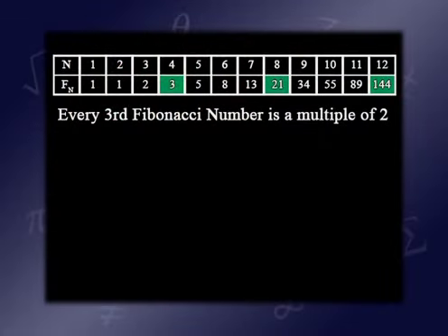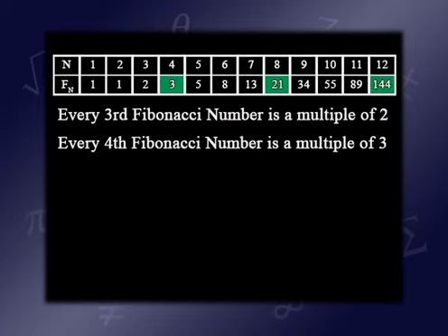Now, if you like that pattern, it gets even better. What if we look at every fourth Fibonacci number? What do we have here? We have 3, 21, 144. Believe it or not, every fourth Fibonacci number is a multiple of 3. Moreover, the only multiples of 3 among the Fibonacci numbers occur as every fourth Fibonacci number. So for instance, F40 is guaranteed to be a multiple of 3, and F41, F42, and F43 are guaranteed not to be multiples of 3.